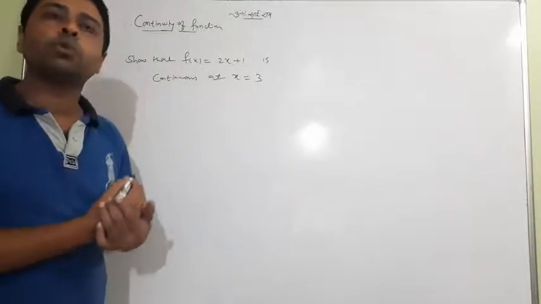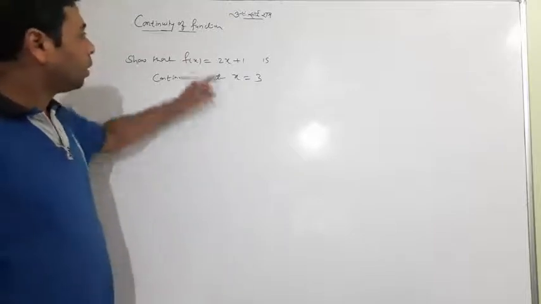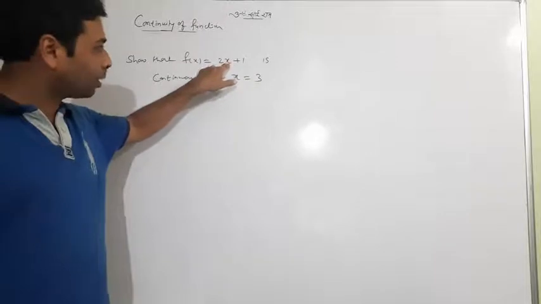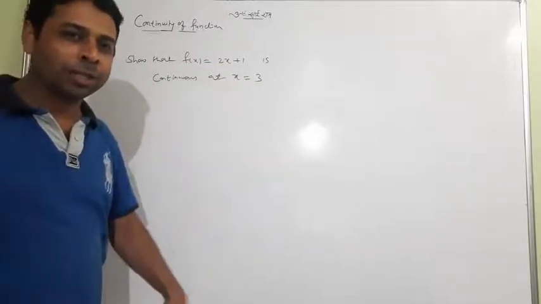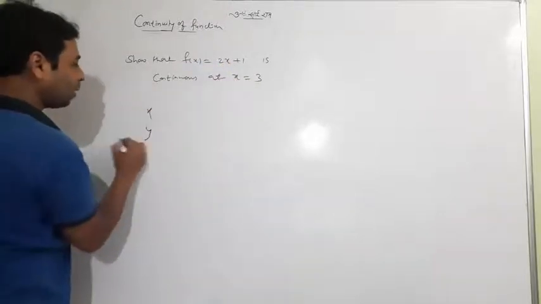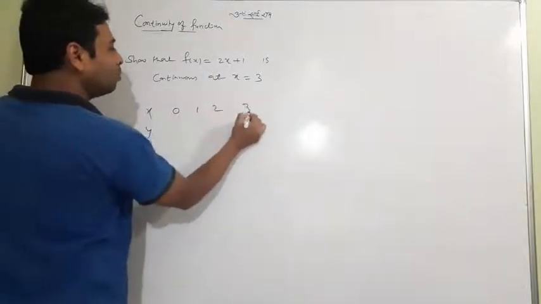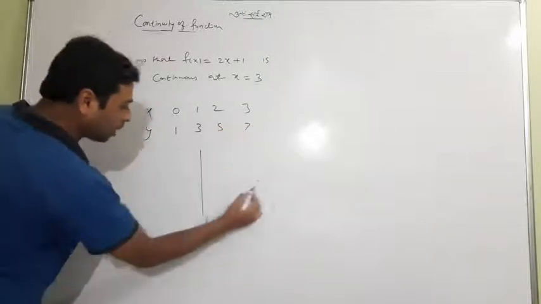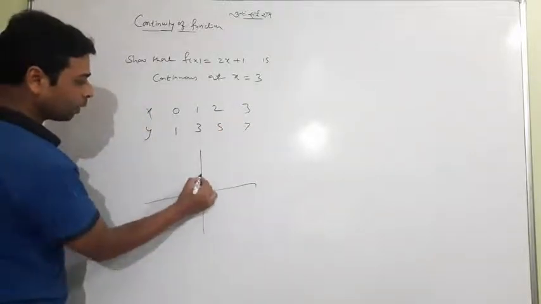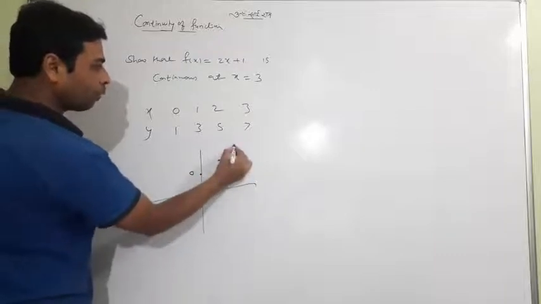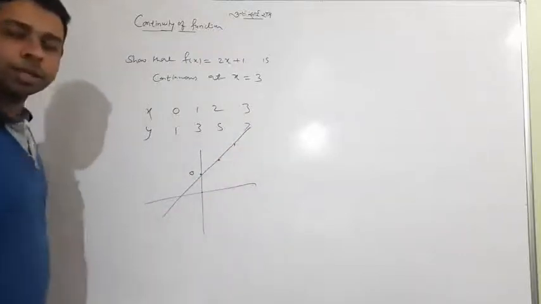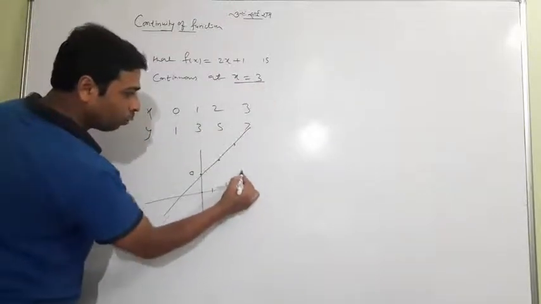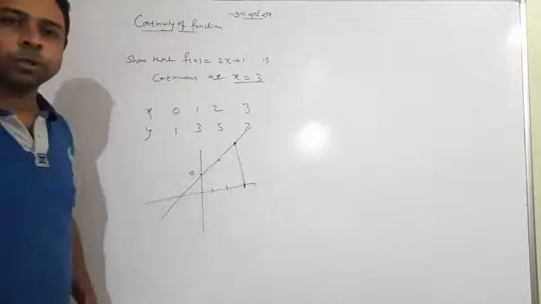I have taught you that first you draw the graph and check whether the graph of the function is broken or not. You choose some values like 0, 1, 2, 3 and find values 1, 3, 5 and 7, so the points are (0,1), (1,3), (2,5), (3,7), and you make the graph. You check that at x equal to 3 it is not broken. The function is continuous.